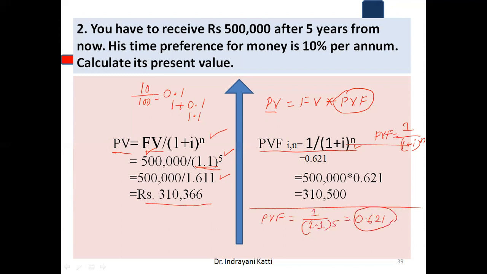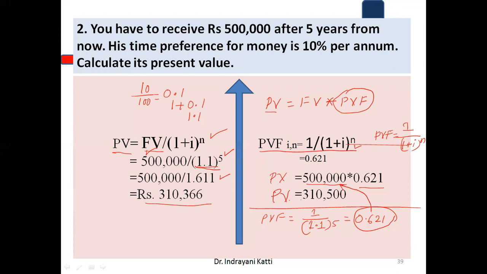The same PVF is multiplied with the future value of 5 lakh. So present value is equal to future value multiplied by PVF, the present value factor. 0.621 is multiplied with 5 lakh, and the answer is 3,10,500.